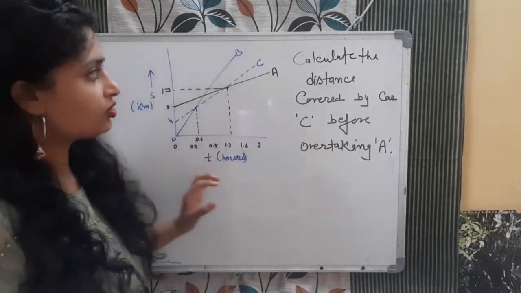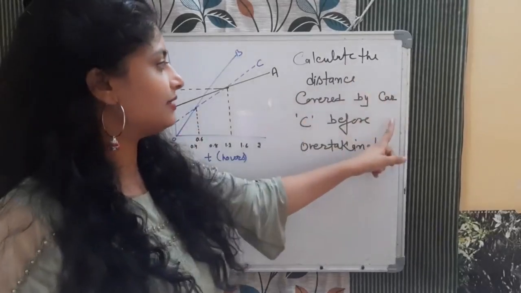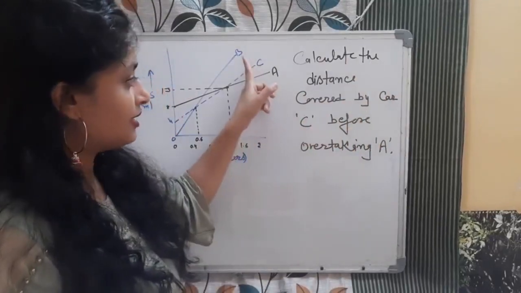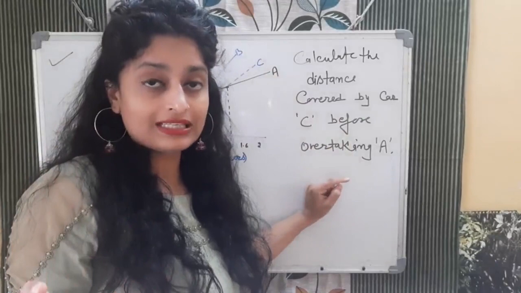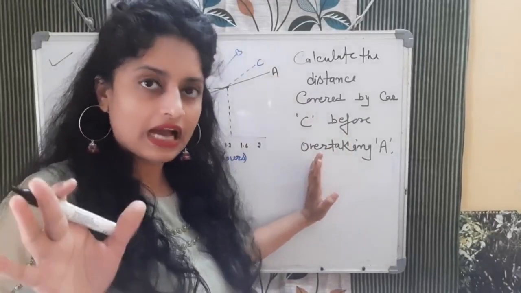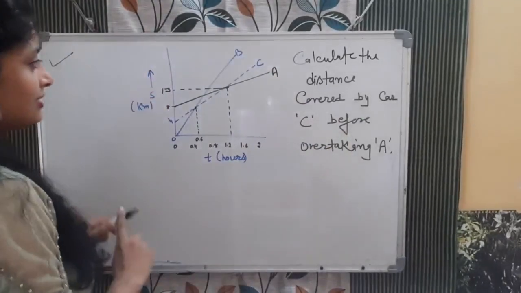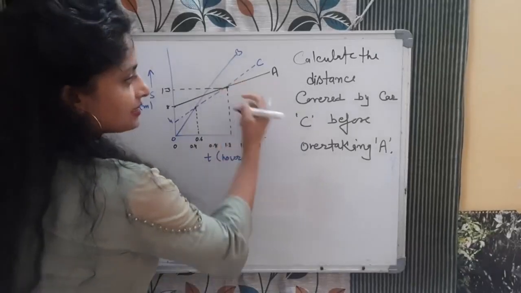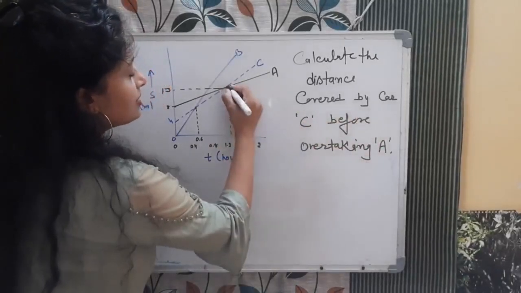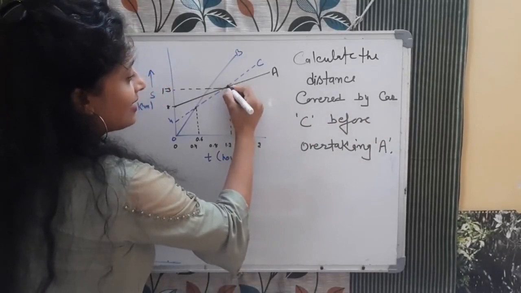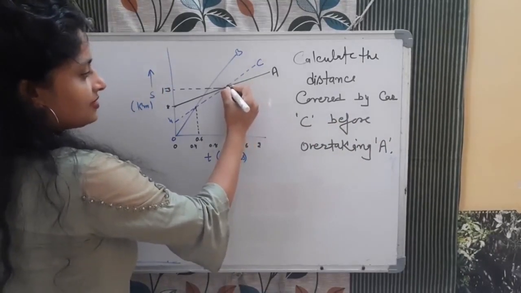Now the question is, calculate the distance covered by the car C before overtaking A. But take your time, pause this and please try to solve this. Okay. After that, see the solution. So now see, C will overtake A at this point. Okay, this is the first point.